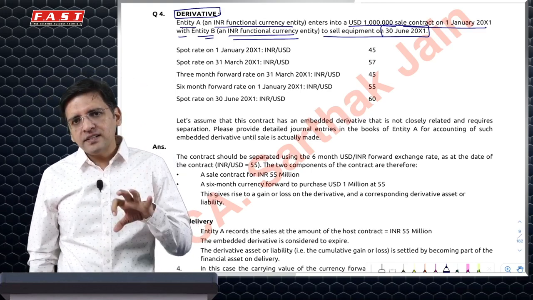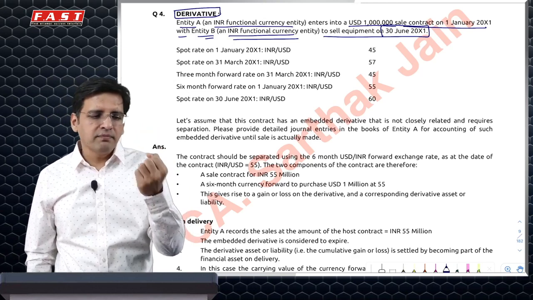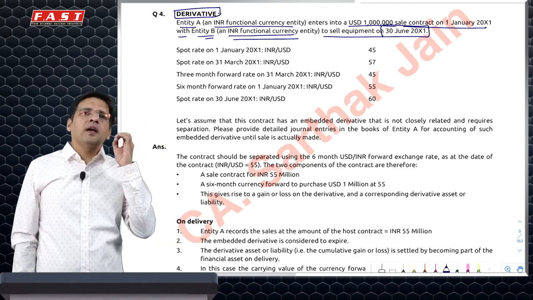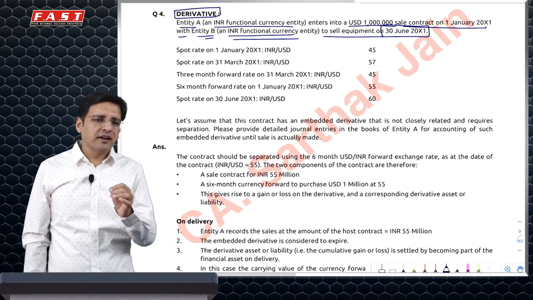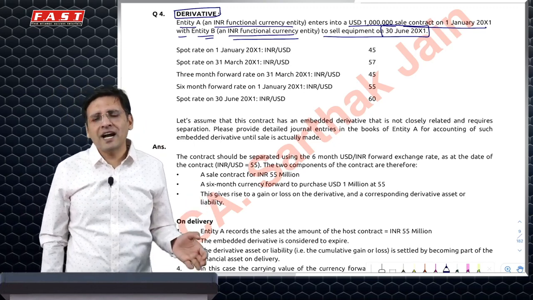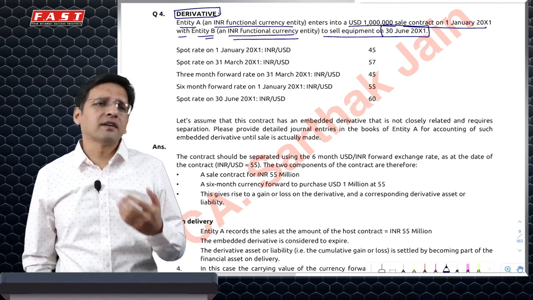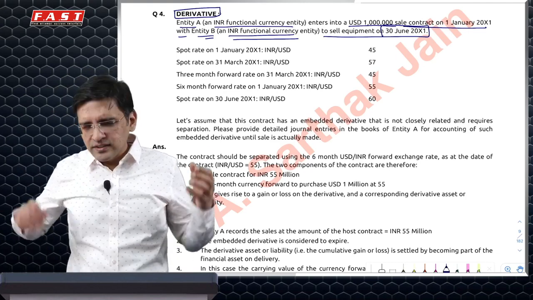Derivatives. In this case, why is there a derivative? Please understand this. I'll just spend a minute on the concept of this particular question. I am in India, you are in India, and we are transacting, so ideally we should transact in INR only. I mean, if you are buying the lectures, say for example, you